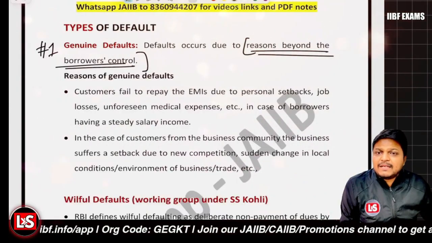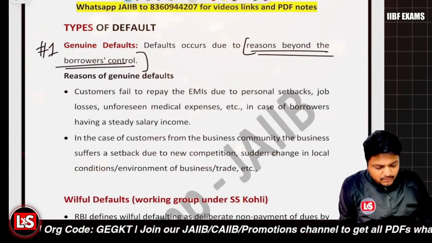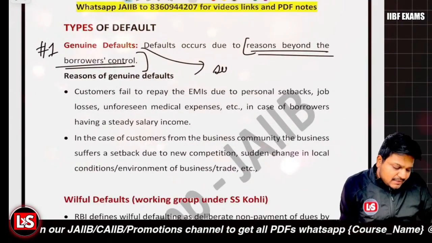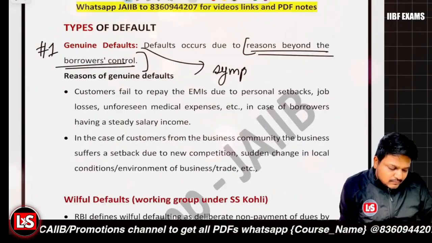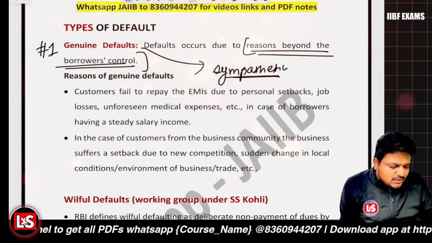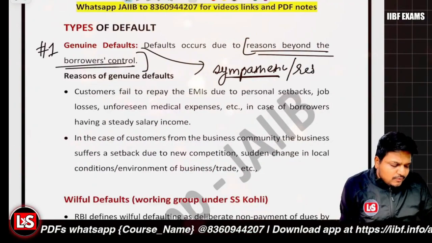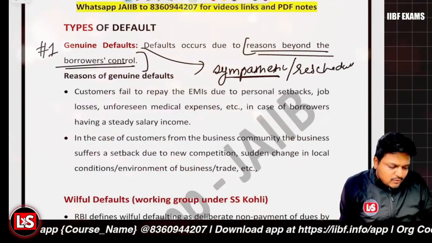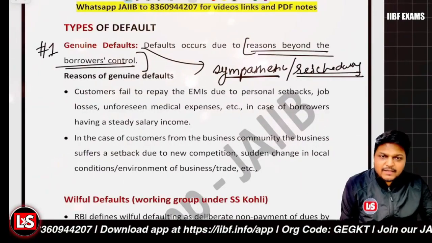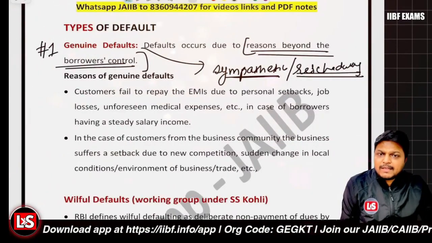And what will happen in case of the genuine default? What will be the bank's approach? The bank will act sympathetic. The bank can do the rescheduling of the loan. Now, what do you mean by rescheduling? A restructuring or rescheduling can be done.